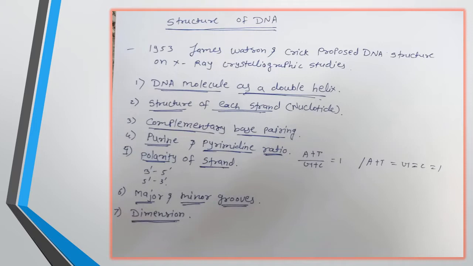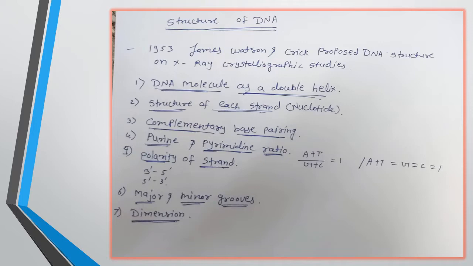Now the polarity of the strand. Each strand of DNA has a specific polarity, meaning one strand is considered the 5' end, whereas the other strand is called the 3' end. At the 5' end there is a free phosphate group, while at the 3' end there is a free OH group. One strand runs in the 3' to 5' direction, while the other runs in the 5' to 3' direction. This arrangement of the two strands is called anti-parallel, or opposite in direction, and these two strands are separated from each other by 20 Angstrom units or 2 nm.